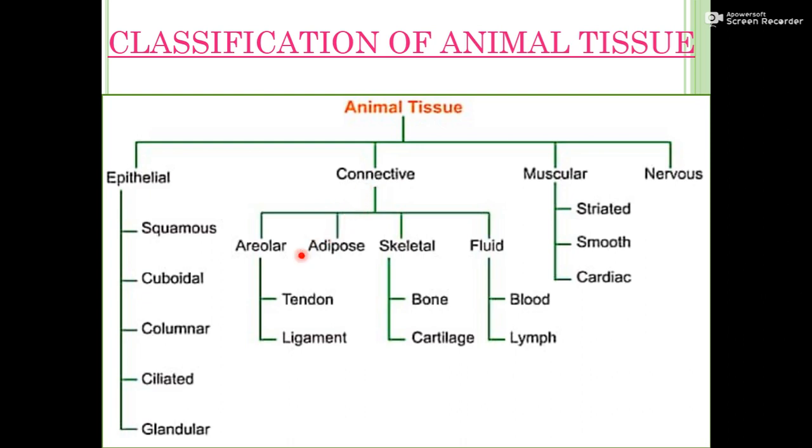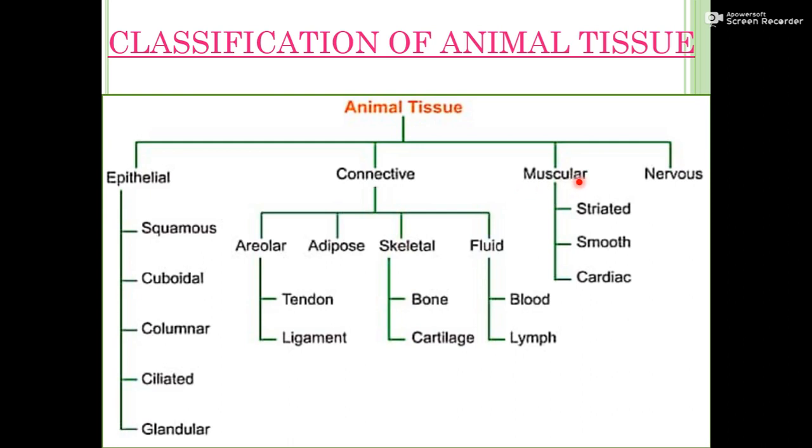Connective tissue is divided into four main types: areolar, adipose, skeletal, and fluid. Areolar is of two types: tendon and ligament. Skeletal tissue is of two types: bone and cartilage. Fluid tissue is of two types: blood and lymph. Again, we will discuss all of them in detail.